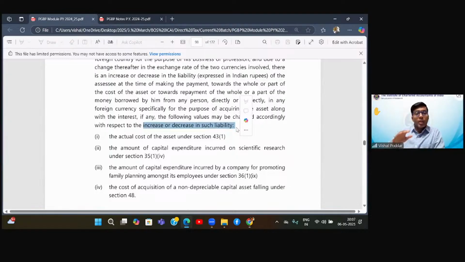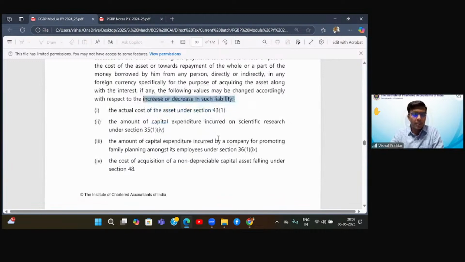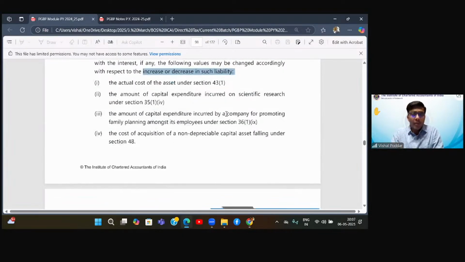So what will happen? Your cost of asset, whatever was originally 9,000 crores, will become 9,200, and depreciation will be on 9,200. Same thing is mentioned over here, that this increase in liability will be adjusted in your cost of asset as per 43.1. 43.1 is the cost of asset for depreciation, or if this asset was purchased for scientific research, it will get added to 35. So it means you'll get more deduction of 200 crores. Or if it is part of family planning, or wherever this asset is appearing in your income tax, everywhere the asset's cost will be increased by 200 crore rupees. And then further deduction, depreciation, has to be calculated accordingly.